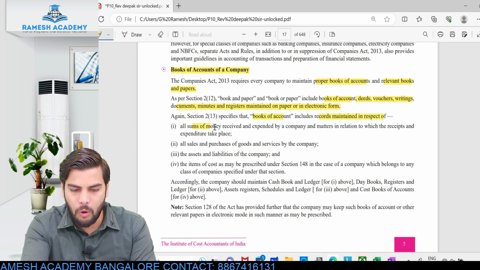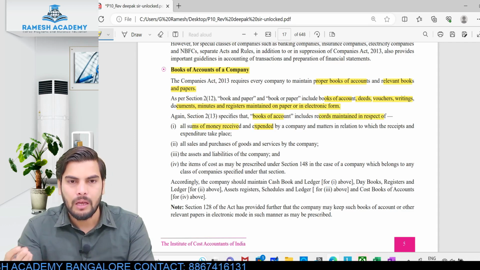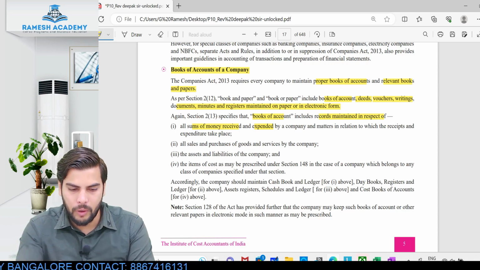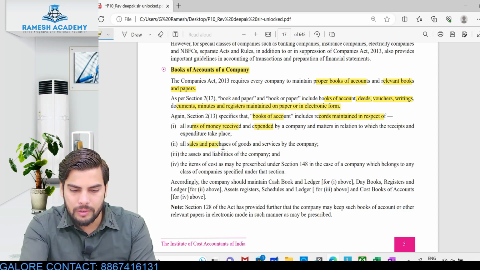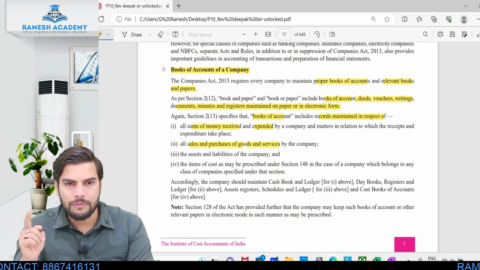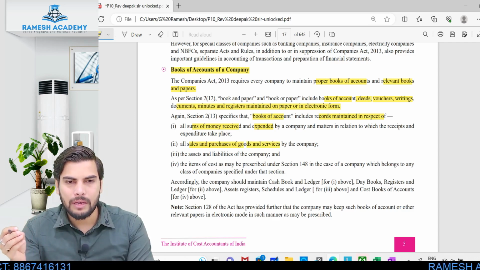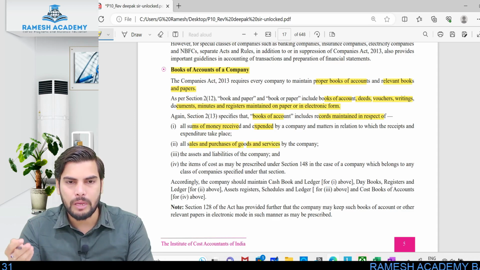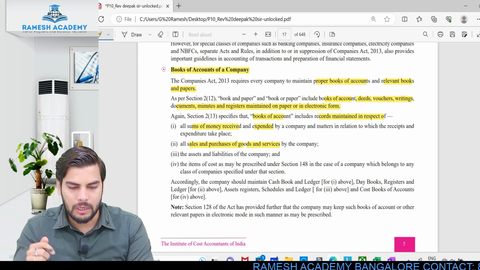In respect of all the money received and expended. The money whatever I receive and the money whatever I spend will be recorded over here. Also all the transactions relating to sales and purchase, whether relating to goods or services. What is the first thing? I'll have to record the transactions relating to the money I received and the money I spent. The second thing is with respect to sales and purchases, whether it is sale of goods or rendering of services, and likewise purchase of goods or procurement of services.